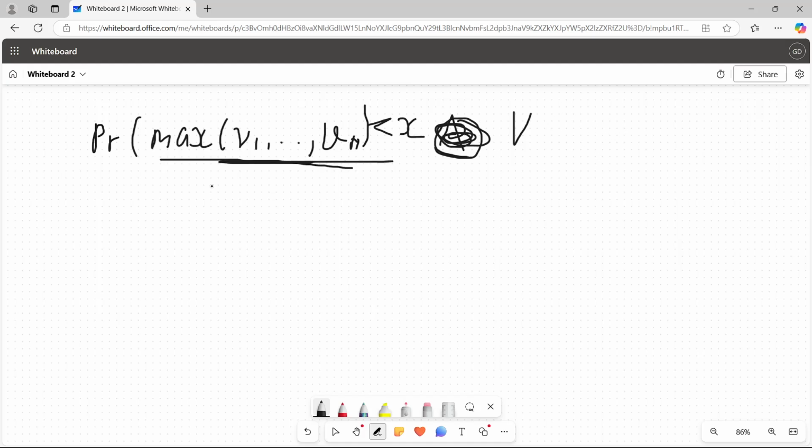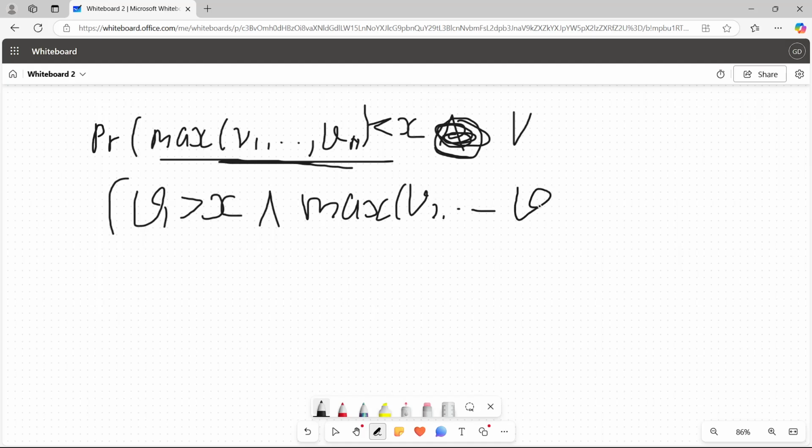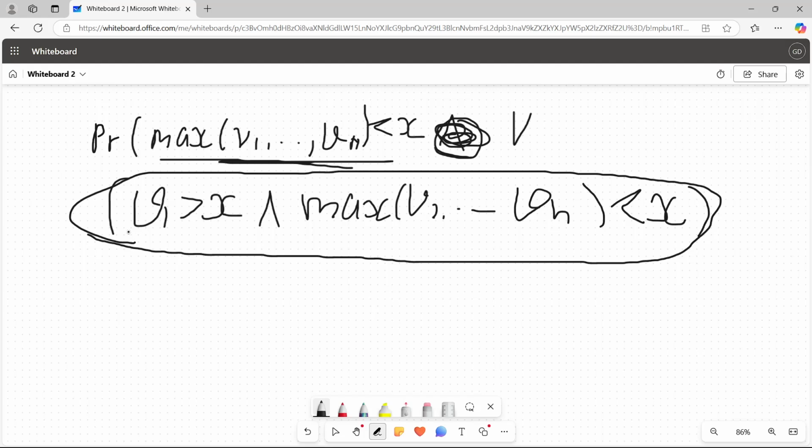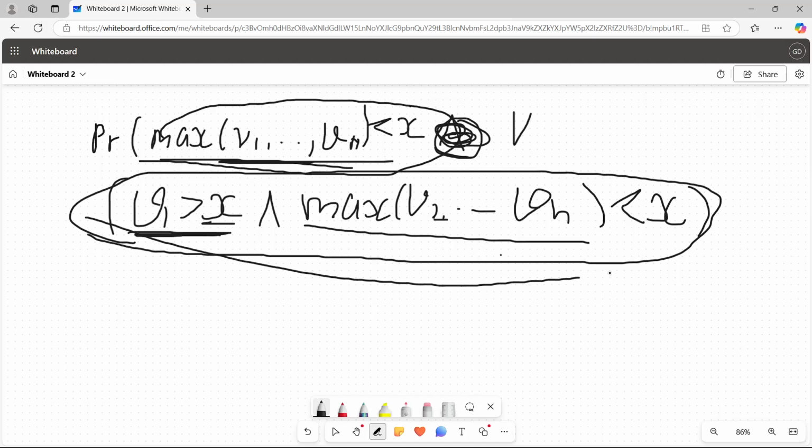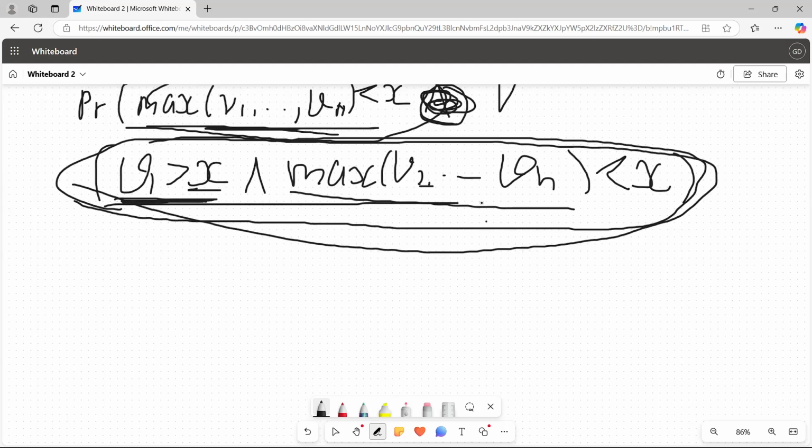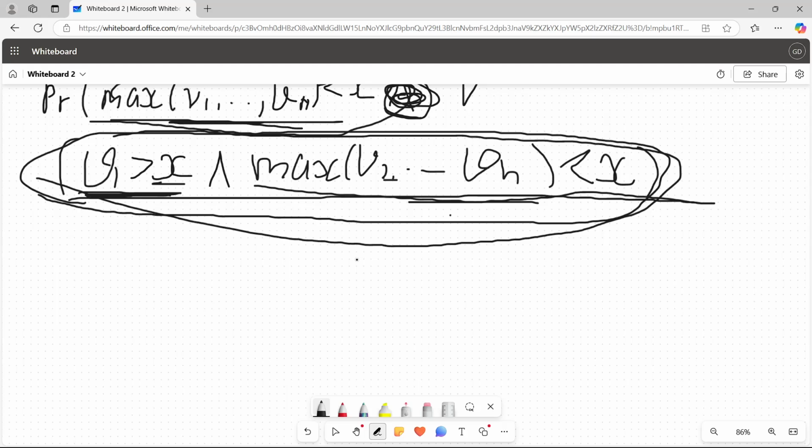So the other scenario is, for example, v1 is more than x and max v2 to vn is less than x. So let's take this as one scenario. In this scenario, one of the valuations is more than x and the rest of the valuations are less than x. And here, if you combine these two, this means that either this is true or this is true, and we're finding the probability of this, basically. But this is just one of the scenarios. We have to add the other n amount of scenarios as well.